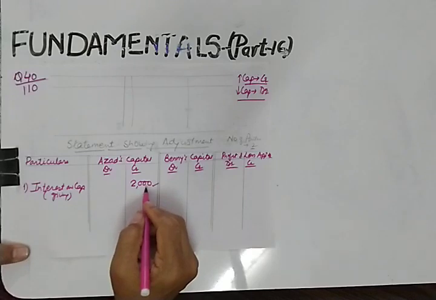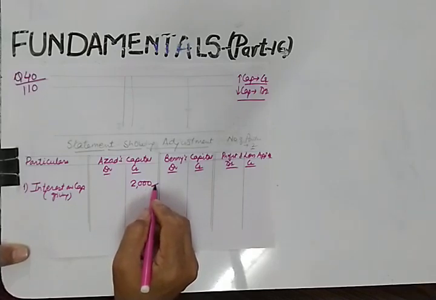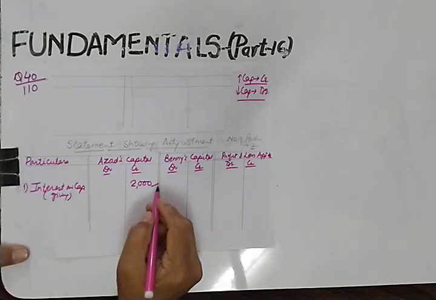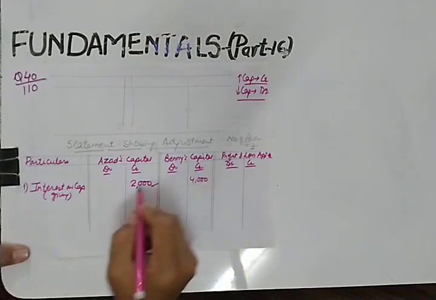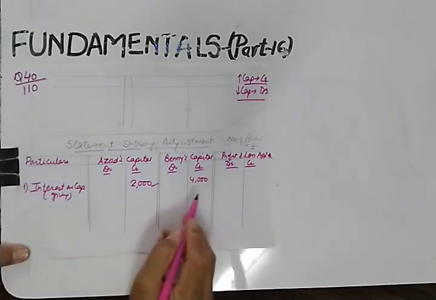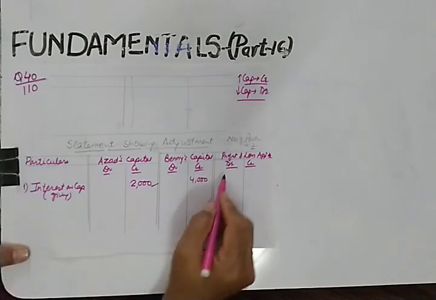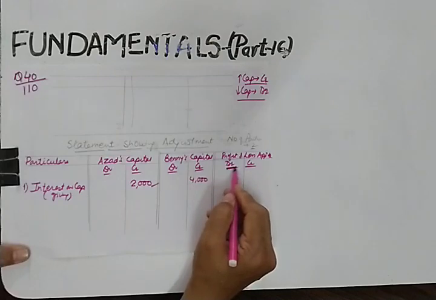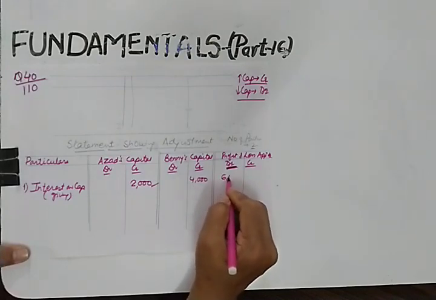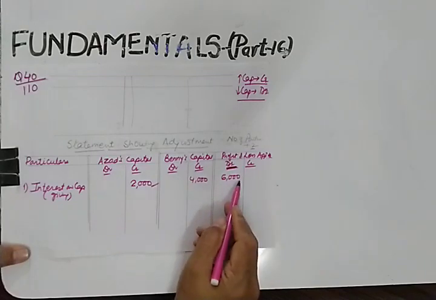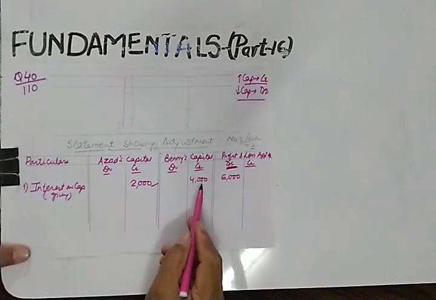We are giving interest on capital, so their capital account will be credited. Similarly, Benny has a capital of 80,000, so 5% on that will be 4,000. So when you give interest on capital, it will be recorded on the debit side of profit and loss appropriation. So we can write here 6,000. How do we arrive at 6,000? 2,000 plus 4,000. I hope this point is clear to you.